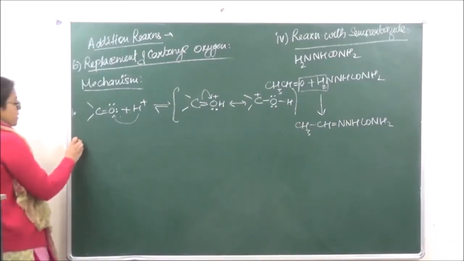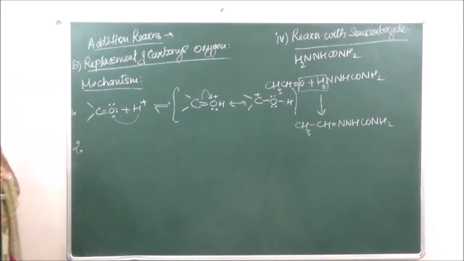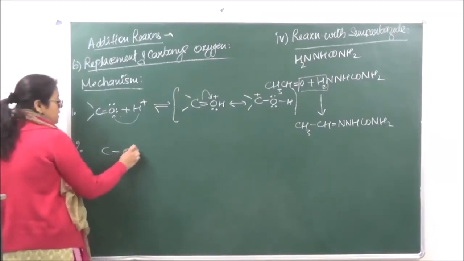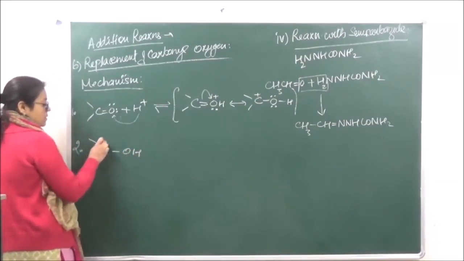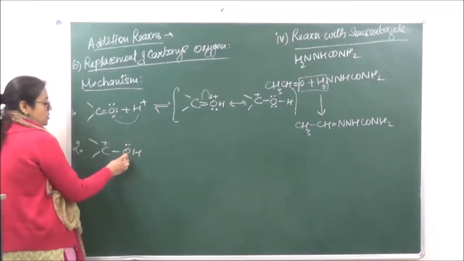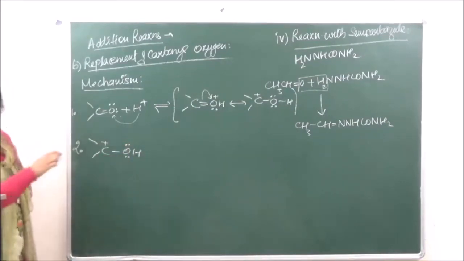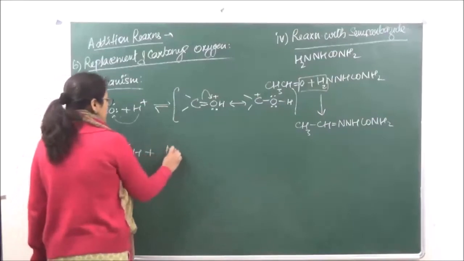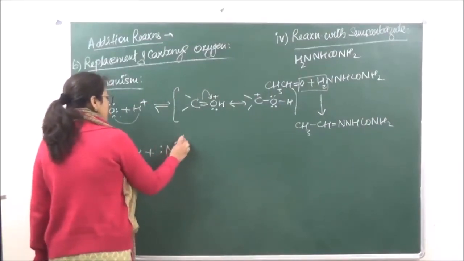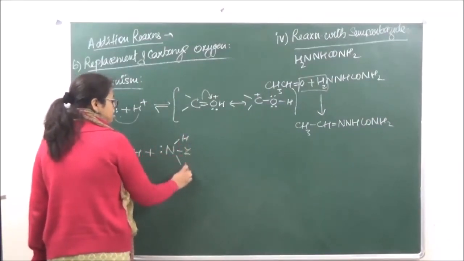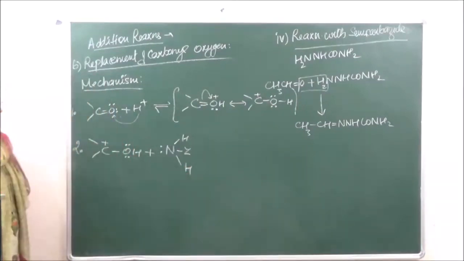In the second step, the carbocation which is formed is going to react with the derivative of ammonia. So we have over here COH with a positive charge, okay, and we have the derivative of ammonia, which may be anything, right?